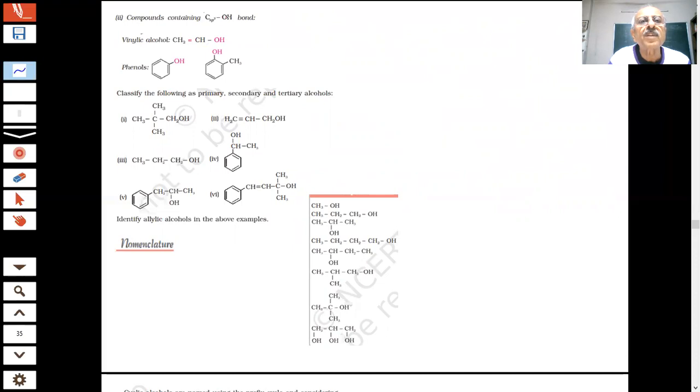students, is compounds which contain sp2. Now we are discussing compounds which contain carbon sp2 attached to the OH group. That means the carbon of the OH group has a double bond. This is a carbon. If I put H2 here, then you have one hydrogen here, a double bond, and three, four. So this is called vinylic alcohol. This group is called the vinyl group, students. Vinylic alcohol.